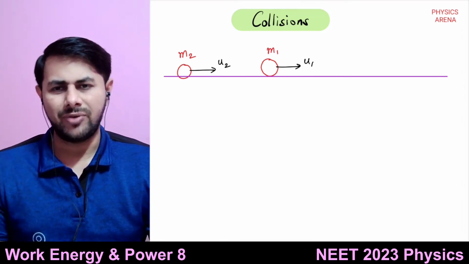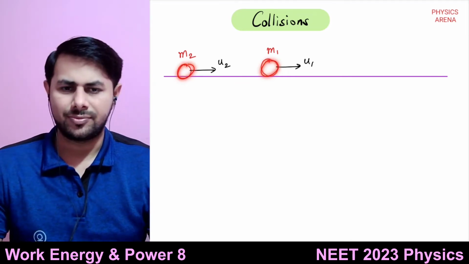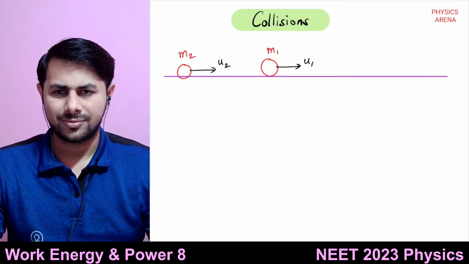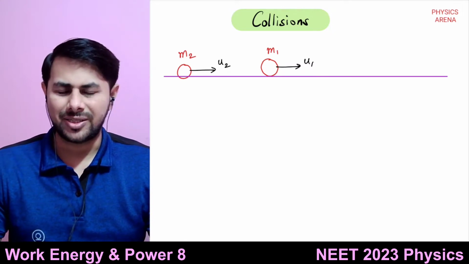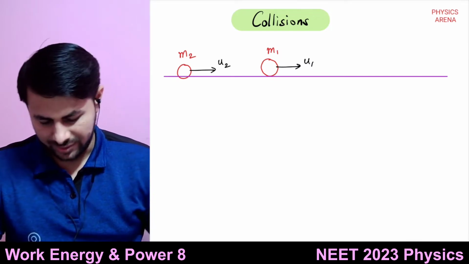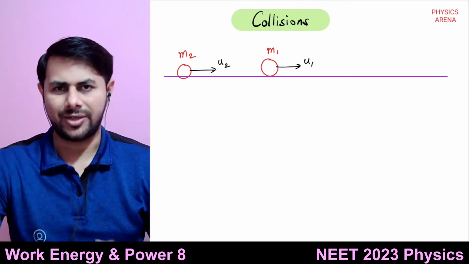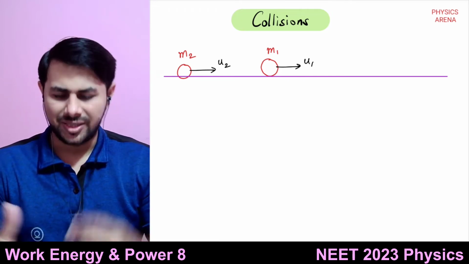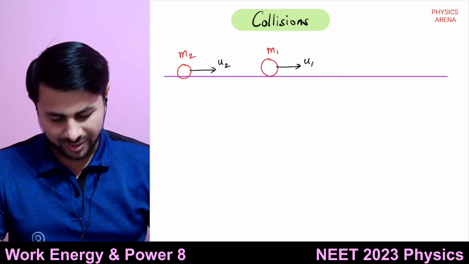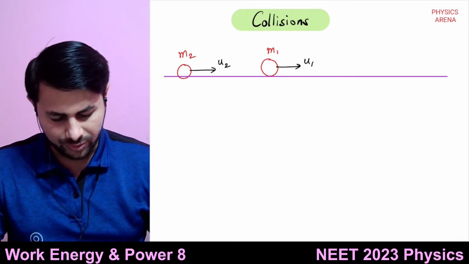So when will they collide? m1 is ahead of m2. What is the condition that they will collide with each other? u2 must be greater than u1, right? The velocity of the object which is following must be more. Then only it will be able to reach the first object. So u2 must be greater than u1, and then they collide.